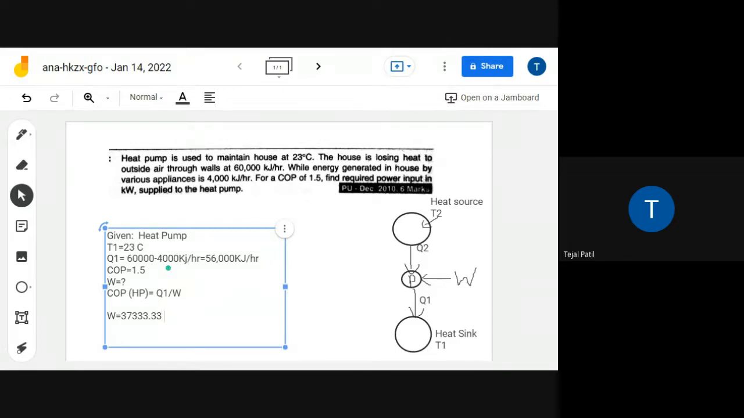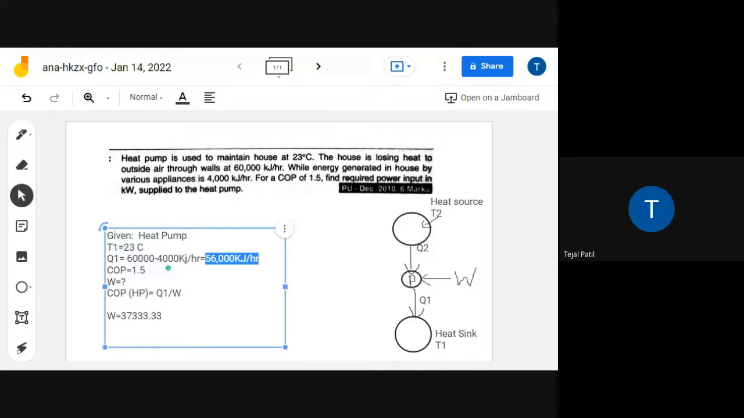ठीक है. Unit. Kilowatt में निकला है. How it is possible? Yeah, you are using kilojoule. Q1. Can you see what is the unit for Q1? Kilojoule. Kilojoule per hour.